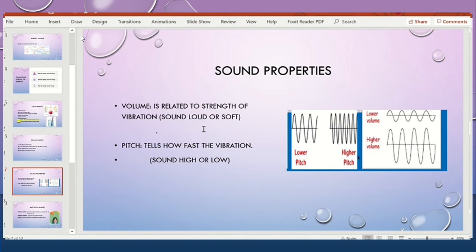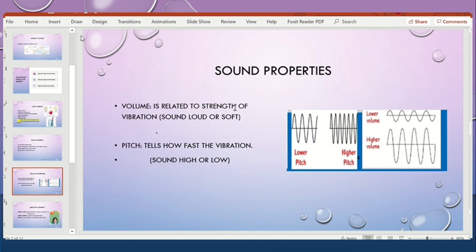And if the vibration is very fast, what will happen? The pitch will be high. Vibration fast, pitch high, and the wave of the sound will be like this. If the vibration is slow, the pitch will be like this, the sound will be low.